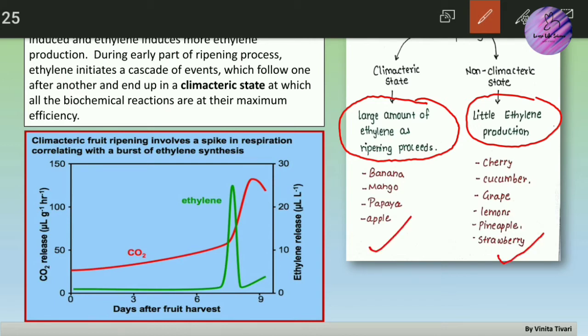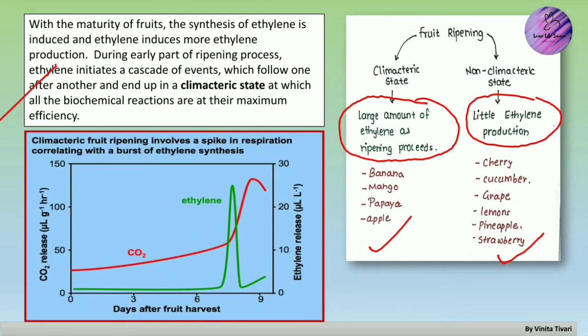Now moving on, you will see that with the maturity of the fruit, the synthesis of ethylene is induced, and ethylene induces more ethylene production, as I have already told you in the previous slide. Second point is, during the early part of the ripening process, ethylene initiates a cascade of events which follow one after another and end up in a climacteric state at which all biochemical reactions are at their maximum efficiency.